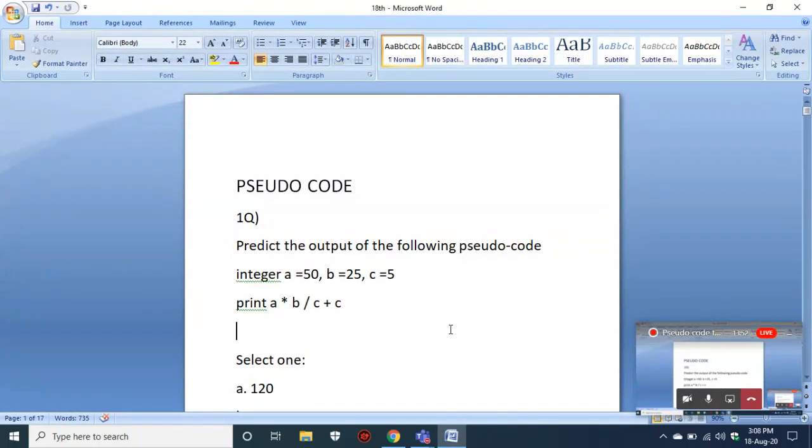Okay, so we'll start our session. We'll see today another set of pseudocode questions and we'll solve them. Every time, try to understand how I'm solving every line. Just understand how I'm solving each line.